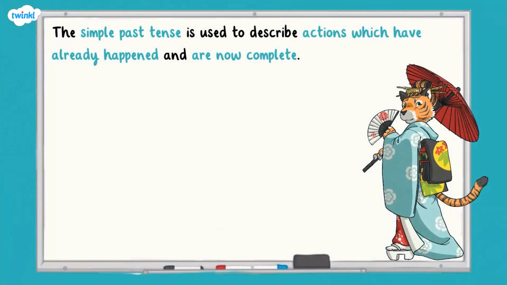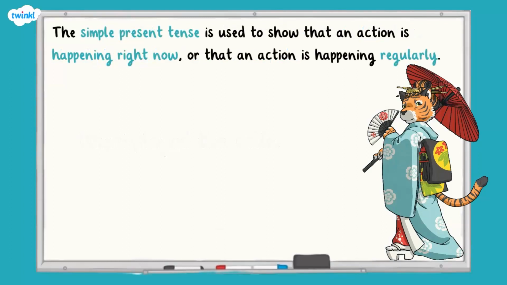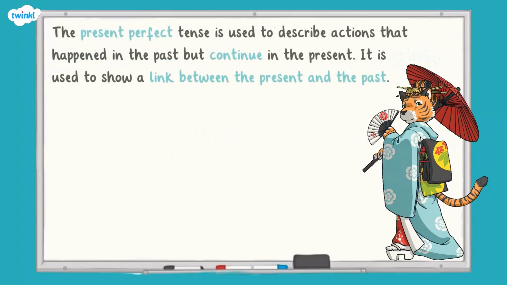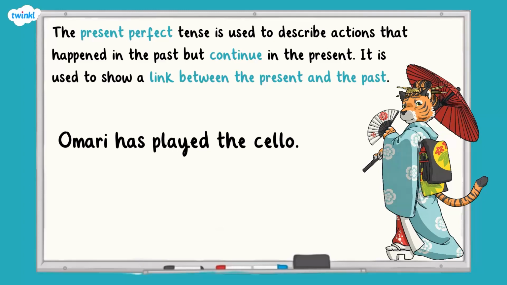Here are some examples. The simple past tense is used to describe actions which have already happened and are now complete. Omari played the cello. The simple present tense is used to show that an action is happening right now, or that an action is happening regularly. Omari plays the cello. The present perfect tense is used to describe actions that happened in the past but continue in the present. It is used to show a link between present and the past. Omari has played the cello.